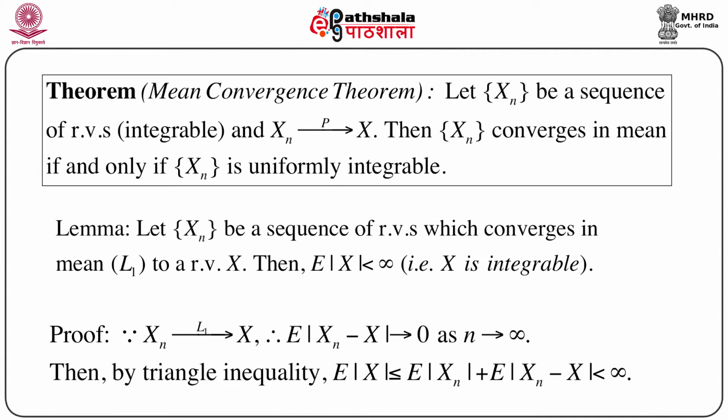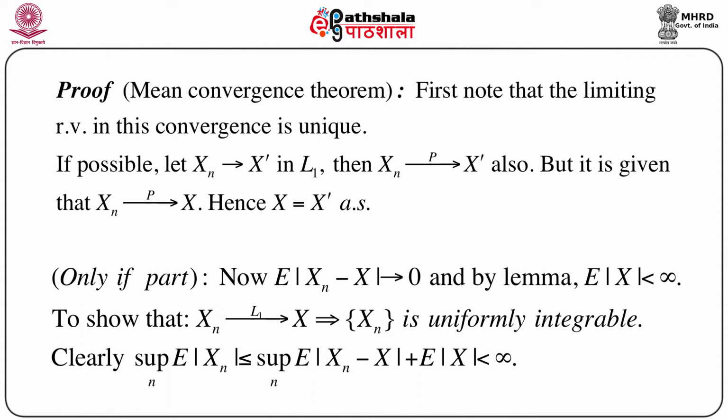Now as n goes to infinity, expectation of |Xn - X| goes to 0. So naturally that proves that expectation of |X| is less than infinity. So now we will concentrate on the proof of the mean convergence theorem.